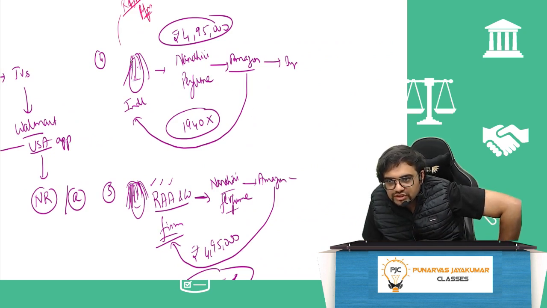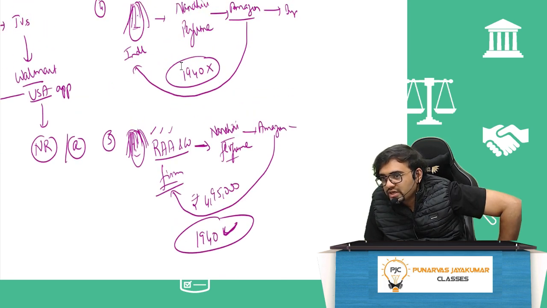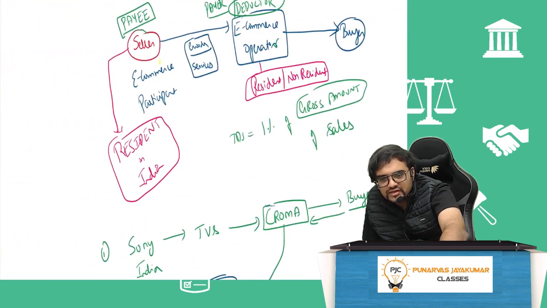But an individual, if he is selling less than 5 lakh rupees, 194O will not come. So if an individual is selling some perfume through Amazon and it's 4,95,000 rupees, payment made to the individual 4,95,000, it will not come. On the other hand, if you are a partnership firm, the exemption is only for whom? Individuals, not for partnership firm. That is the gist of 194O.